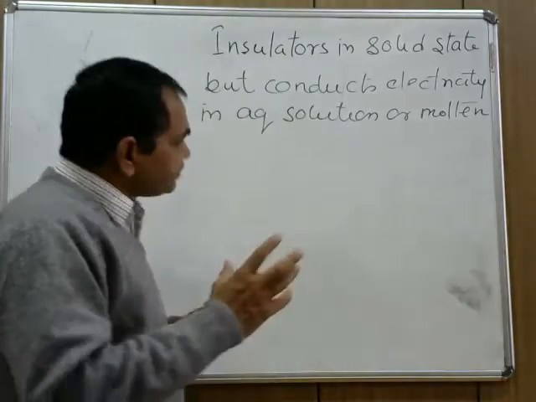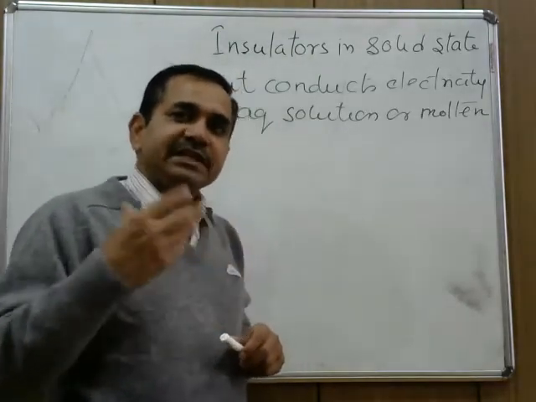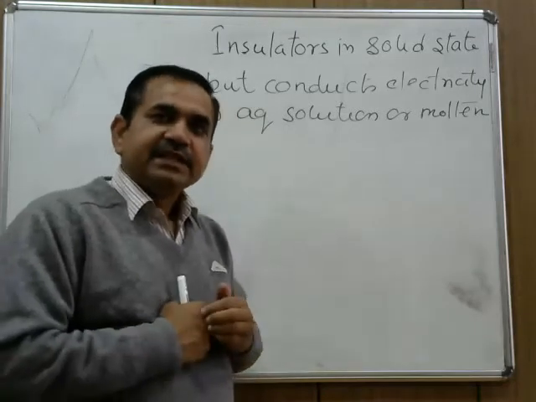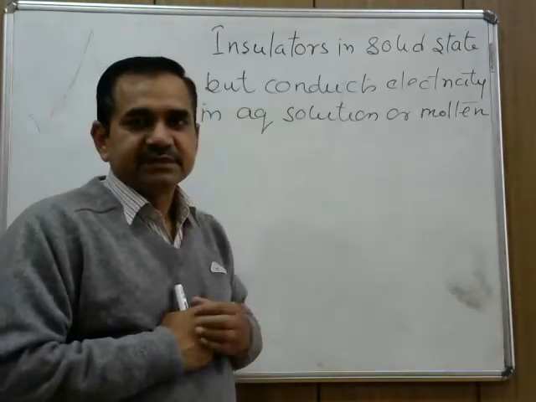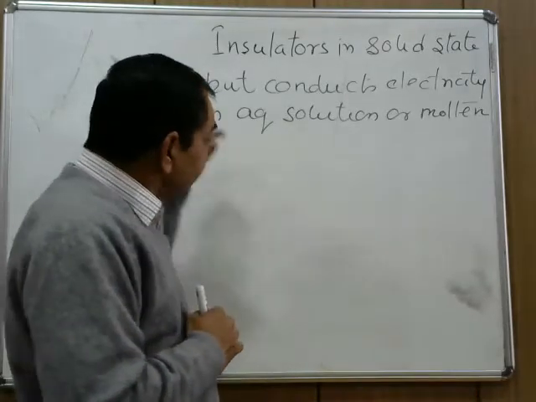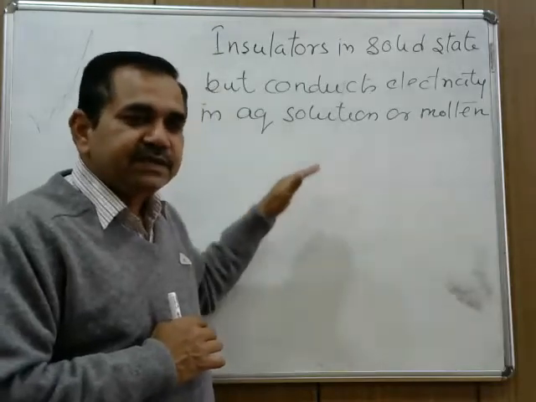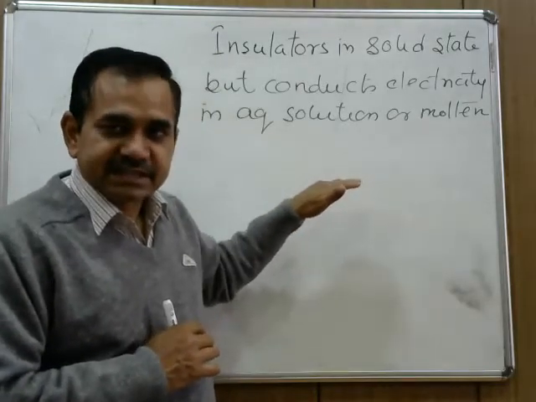So for any substance to conduct electricity, it should have either free electrons or free ions in its structure.